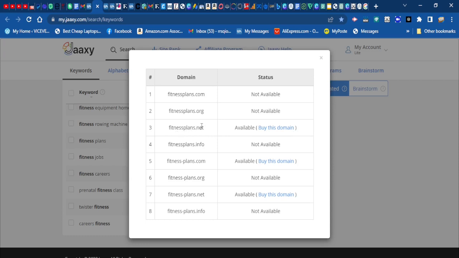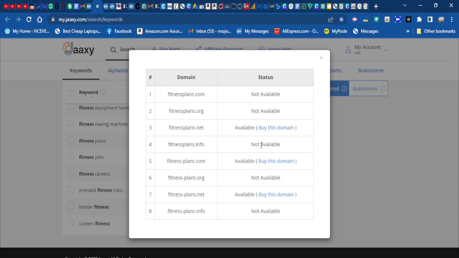So if the .net is available, so fitnessplans.net is available. So .info is not available. Fitness-plan.com is available. So if you want to go with it, you can go with it. So this one .org is not available. This one .net is available, and .info is not available. So right there, you can see everything that is available and the one that is not available right on this box here. So you can just go from here and buy your domain.